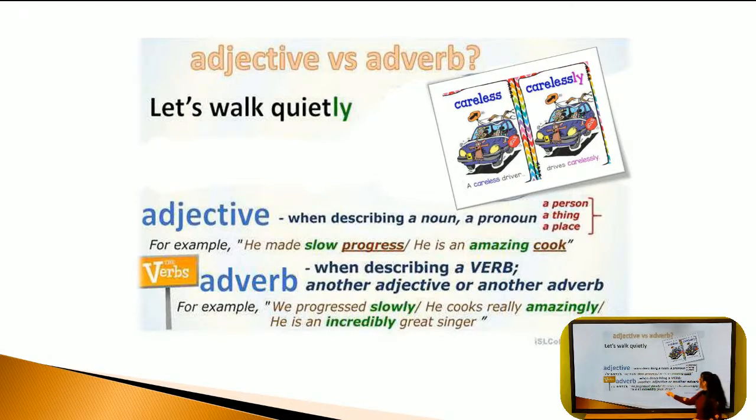We have great, it's an adjective, and we have incredibly, it's an adverb, and we put it before the adjective. Incredibly great singer. So in this sentence, this adverb describes an adjective. So this is the main difference between adjective and adverb.